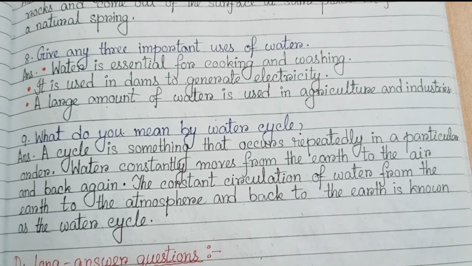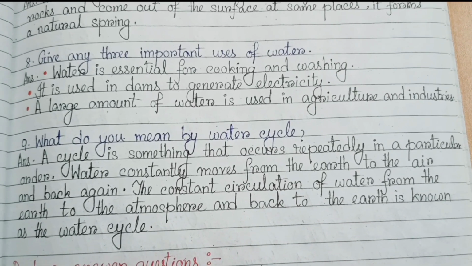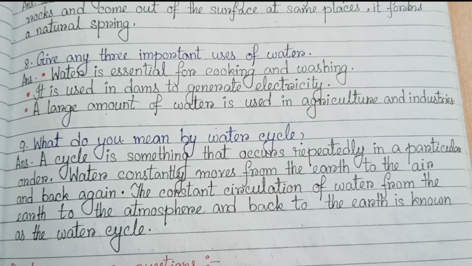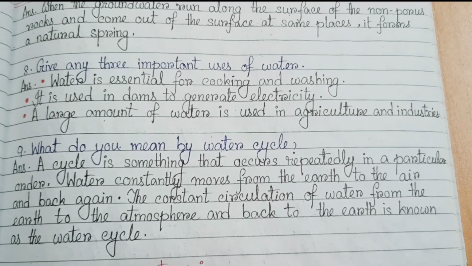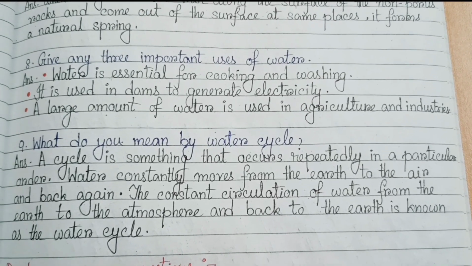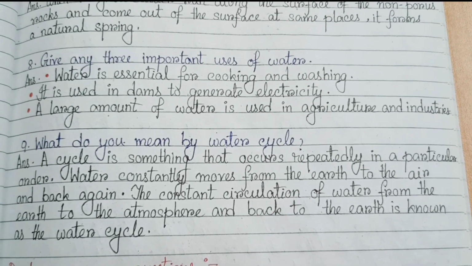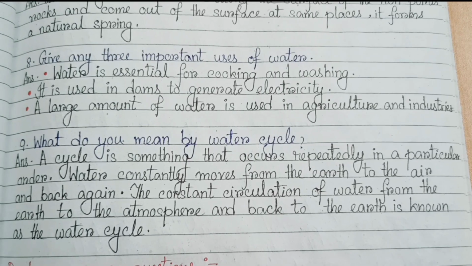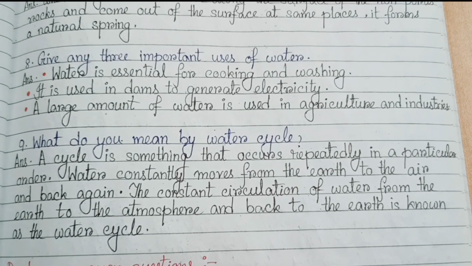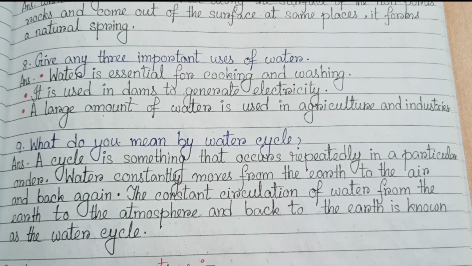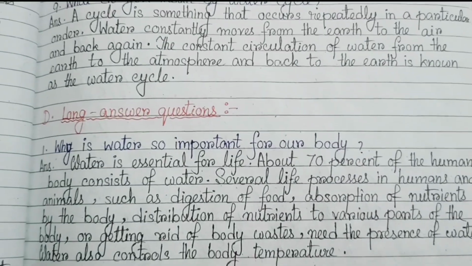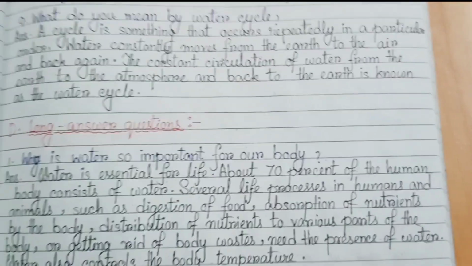Number 9. What do you mean by water cycle? A cycle is something that occurs repeatedly in a particular order. Water constantly moves from the earth to the air and back again. The constant circulation of water from the earth to the atmosphere and back to the earth is known as the water cycle.